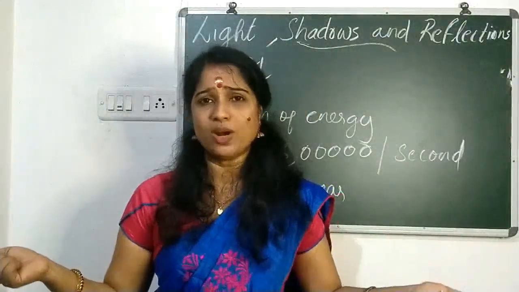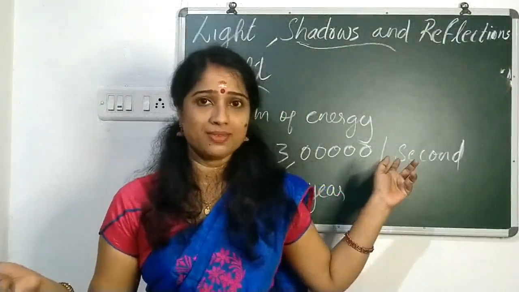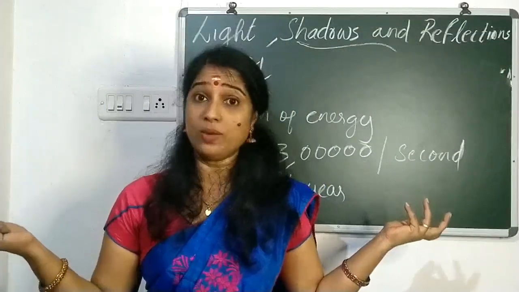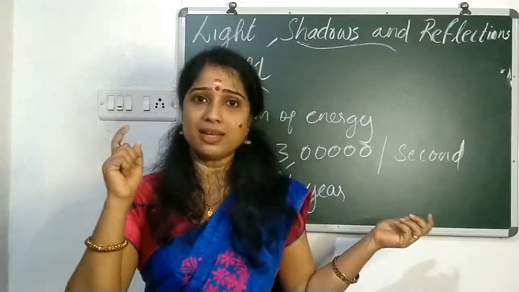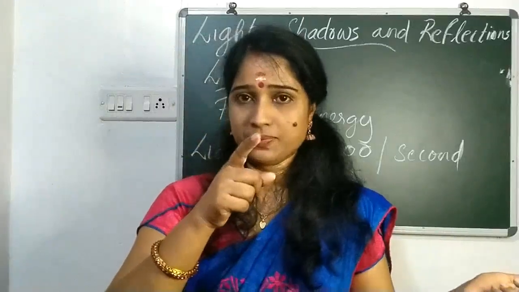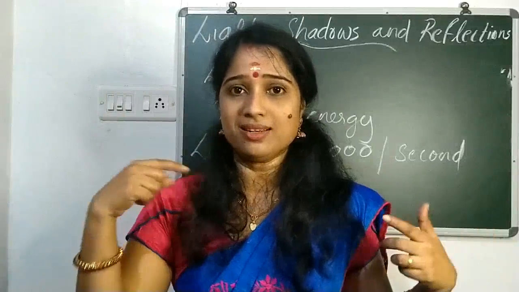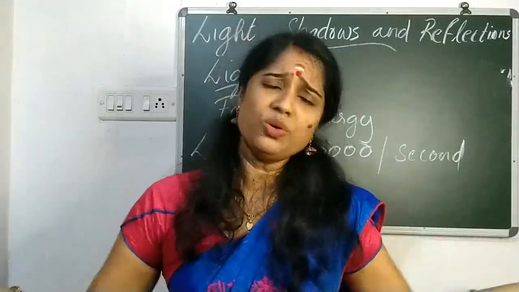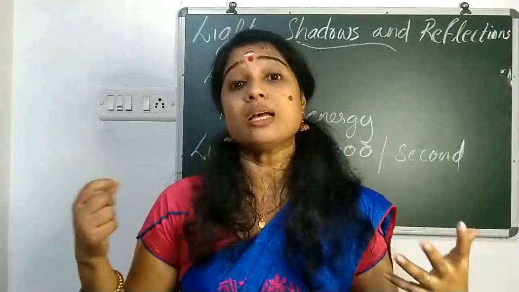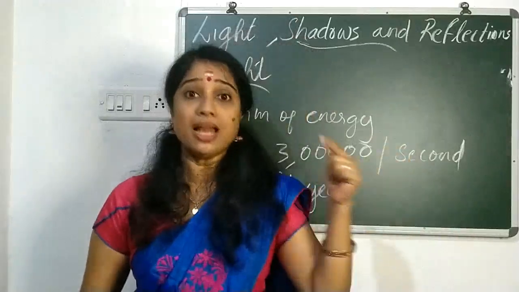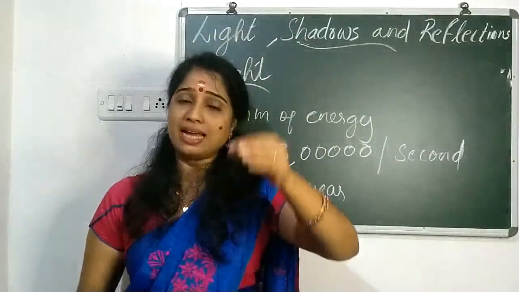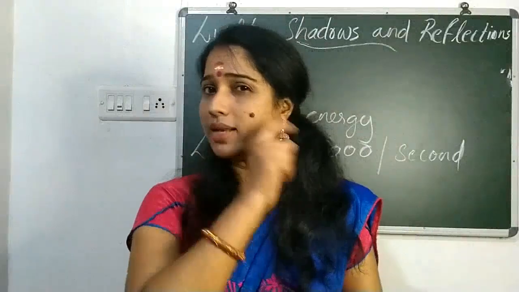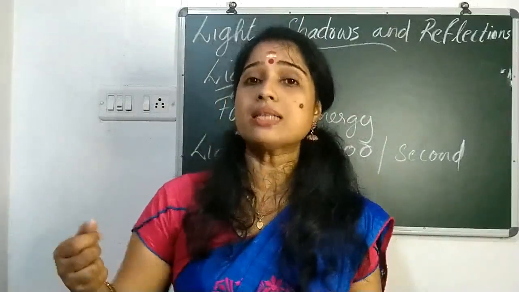Can you just calculate? 1 second, 3 lakh kilometers. 60 seconds, how many? Just calculate. 60 seconds means 1 minute. Then next 24 hours, can you imagine? 1 day, can you calculate? No, it's too difficult. So the scientists, what unit did they give? Light year, which is the distance traveled by the light in 1 year. Clear?